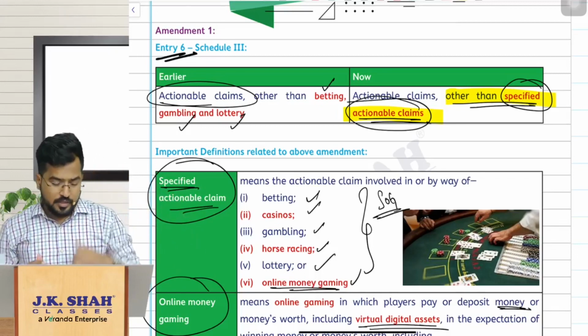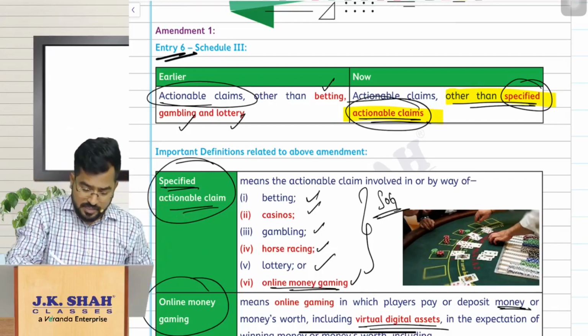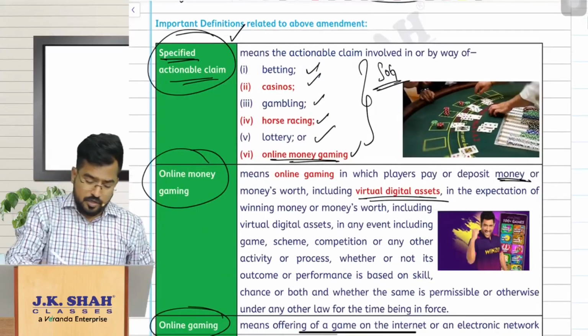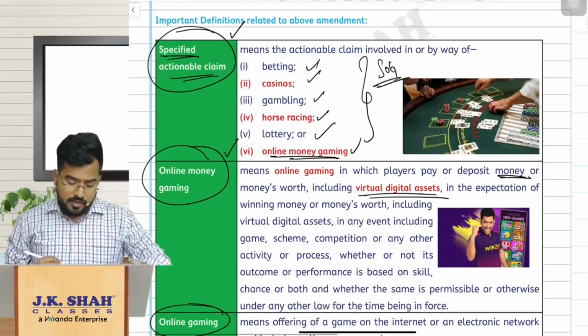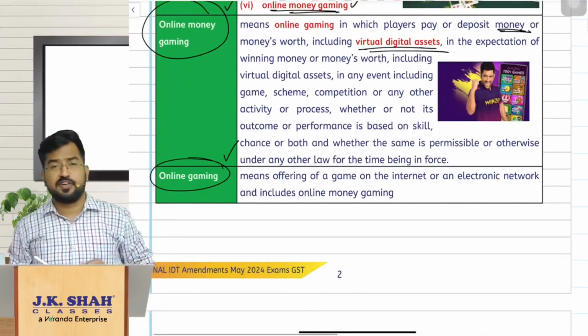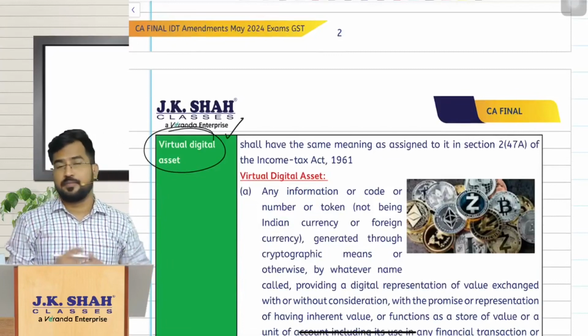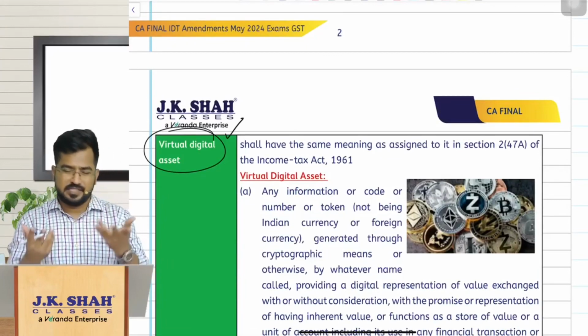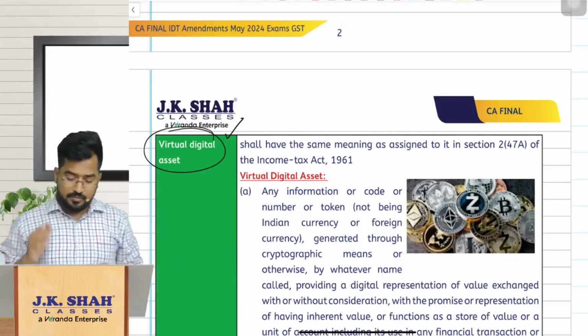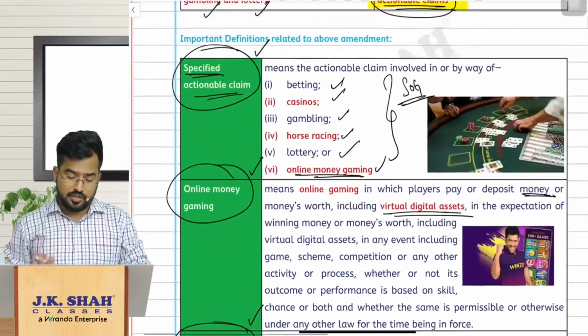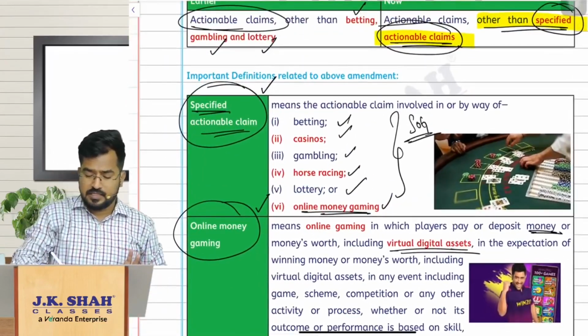Hope it is clear. For that, specified actionable claims has been defined. For that purpose, online money gaming has been defined, and for that purpose, online gaming has been defined, and for that purpose, virtual digital asset has also been defined. So you can read them once, but they are not that greatly relevant for your exam. Just remember these 6 items.